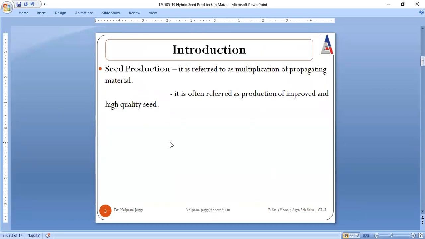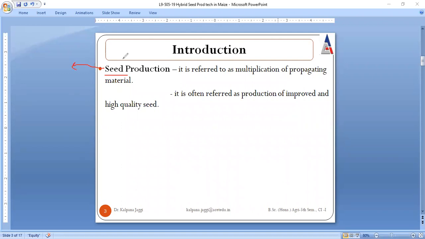So what is meant by seed production? Seed production, that means seed is to be produced, right? From the name itself, we are coming to know seed production, that is production of the seed. And what is seed? Seed is a fertilized ovule, we can call it a seed.